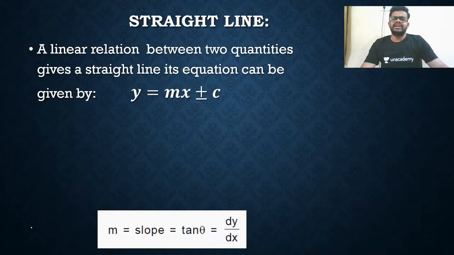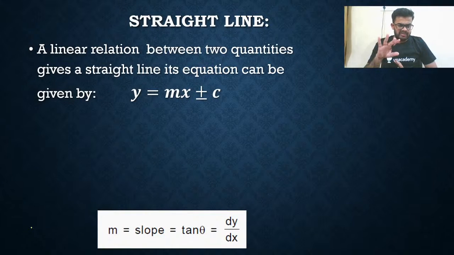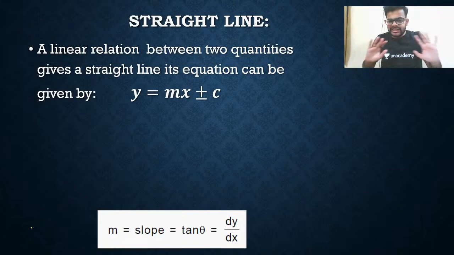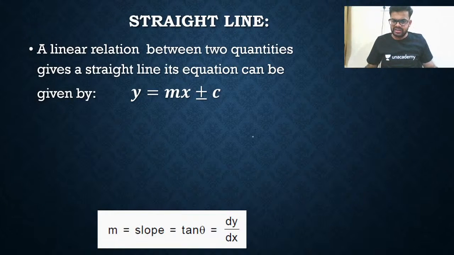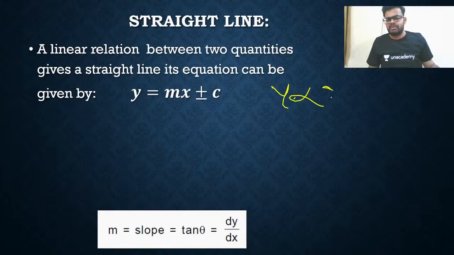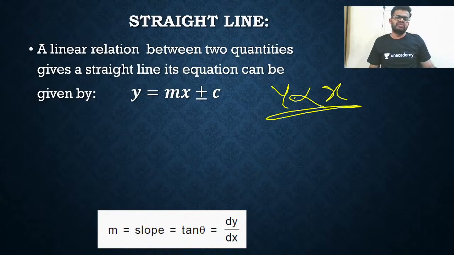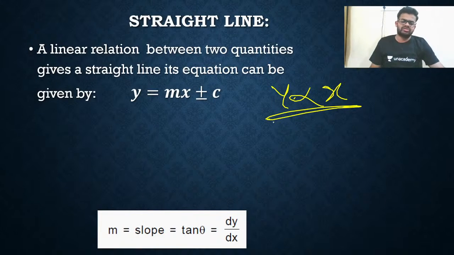So simply speaking, a linear relation between two quantities gives a straight line, meaning power of x should be 1 and power of y should be 1. Power of x is 1, power of y is also 1. It is called a linear relation. Whenever y is directly proportional to x, this is called a linear relation. For that, you will always get a straight line.